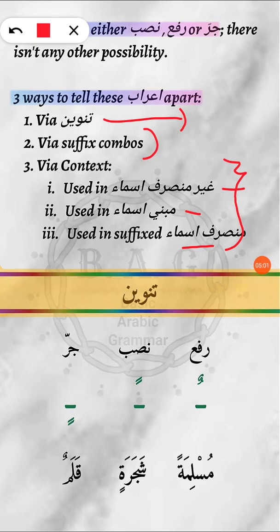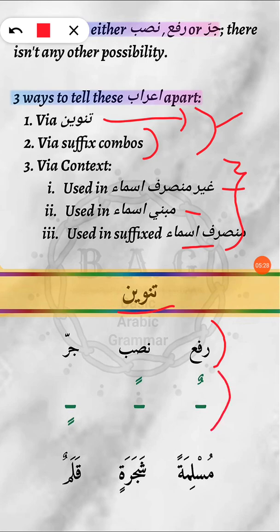Okay, all right. So via tanween and via suffix combos, these two are going to be our major focus for the next few lessons, inshallah. Let's see how tanween helps us in determining the i'rab of an ism. First of all, we know that there are three Arabic forms: rafa, nasab, and jar, and we know what tanween is.